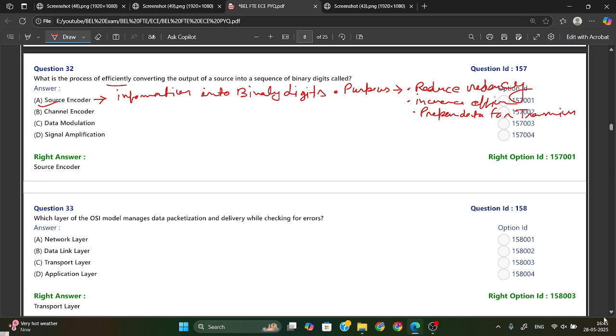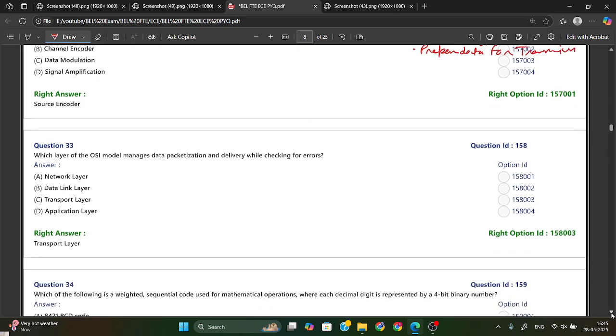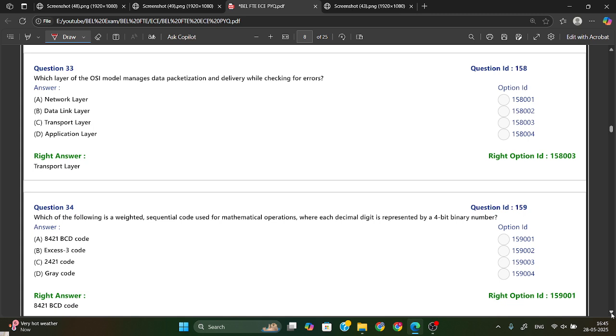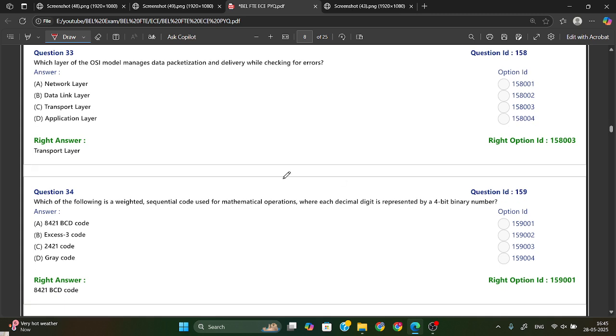Okay. Now the next question is, which layer of the OSI model manages data packaging and delivery while checking for error? Okay. So if we talk about the OSI layer, we have 7 types in OSI layer.